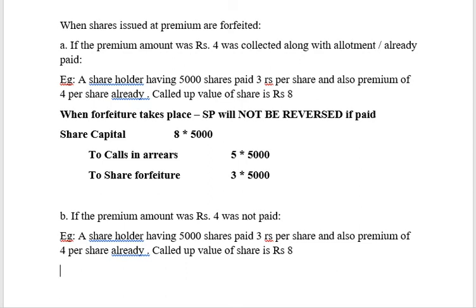Okay, same. So let us again change this example. A shareholder having 5,000 shares paid rupees 3 per share. So called up value is rupees 8. Premium is not paid.